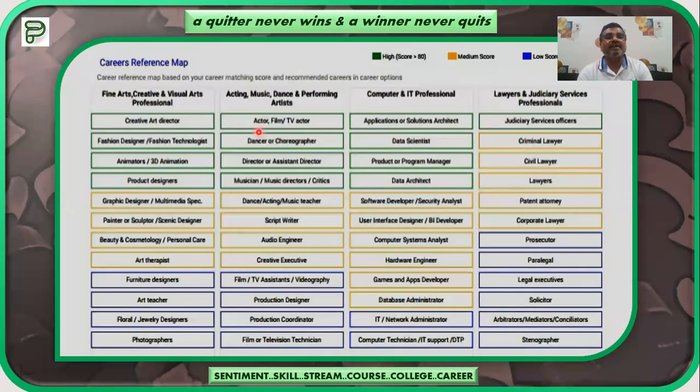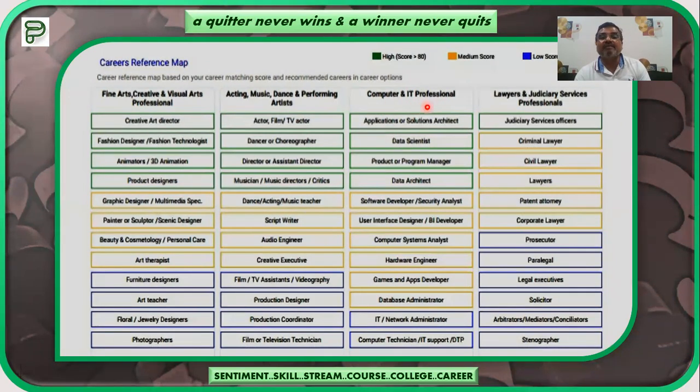This is the career reference map, as I was just telling you about. The career streams covered under the green boxes are the high scores, that is more than 80%. Then secondly, there are the medium score career streams, or career titles. This is the career stream like computer and IT professional.